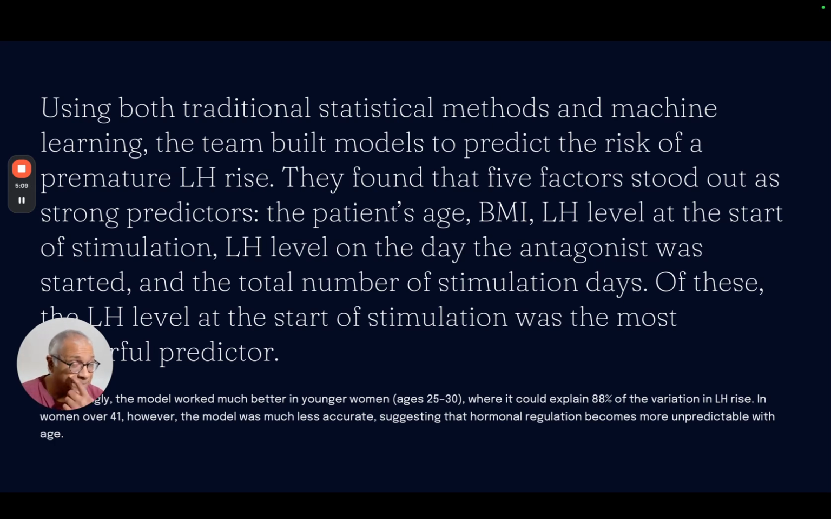The model worked better in younger women between the ages of 25 and 30, where it could explain 88% of variation in LH rise. In women over 41, it was less accurate, suggesting that hormonal regulation becomes more unpredictable with age.